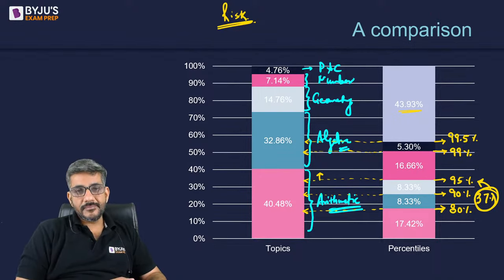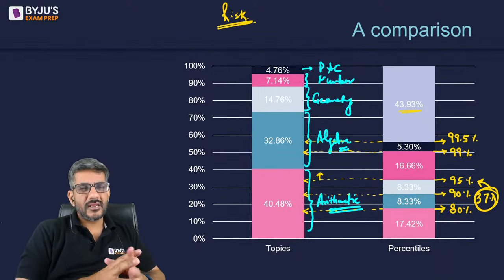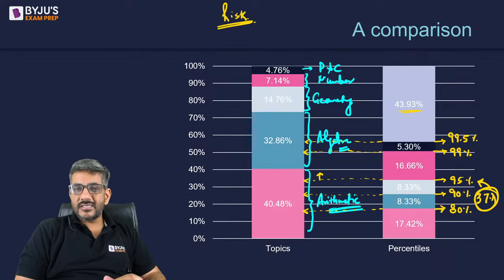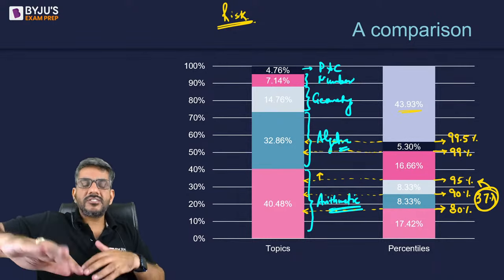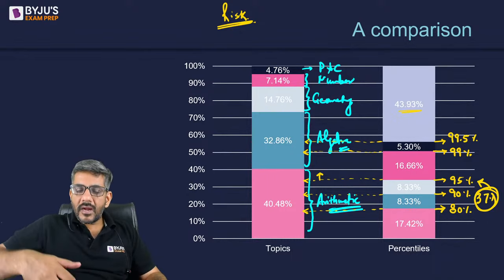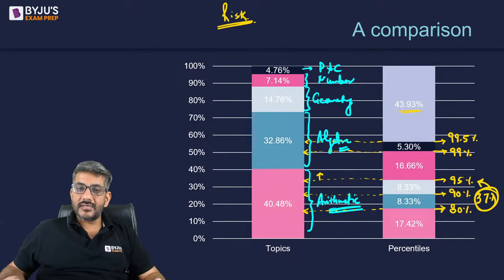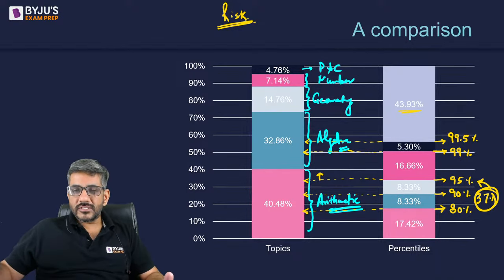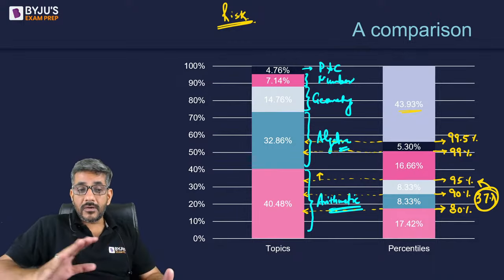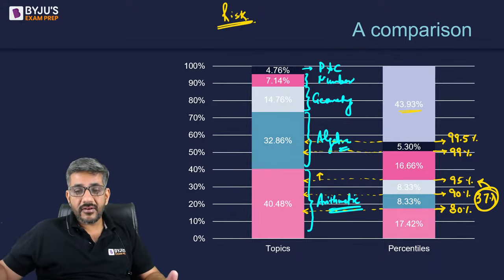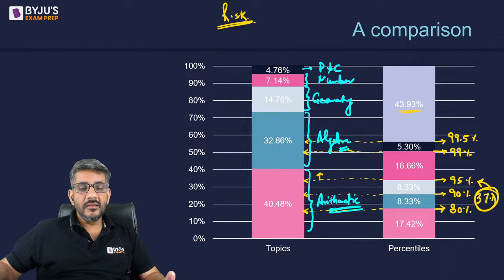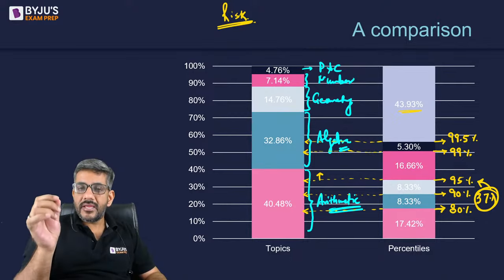The second big risk that has happened in past, not in CAT but in some other exam it has happened. Who knows, next year these pictures might just reverse completely. You might have 40% questions of number system suddenly, followed by 32% of geometry and just 7-8% of arithmetic and 14% of, let's say, algebra. Who knows, even that can happen, right? ठीक है, it has not happened for many years, but what does that mean? Does that mean that it can never happen again? It can happen, right?